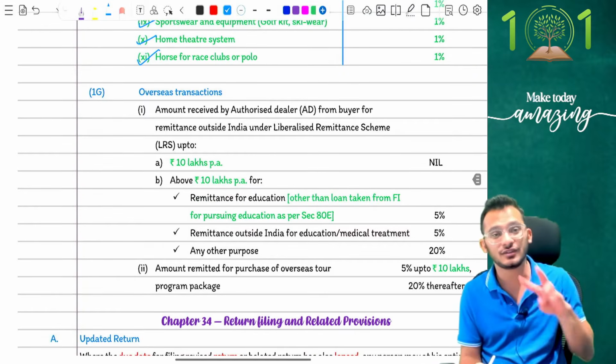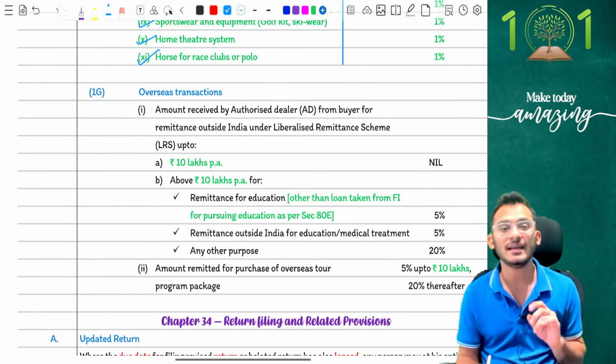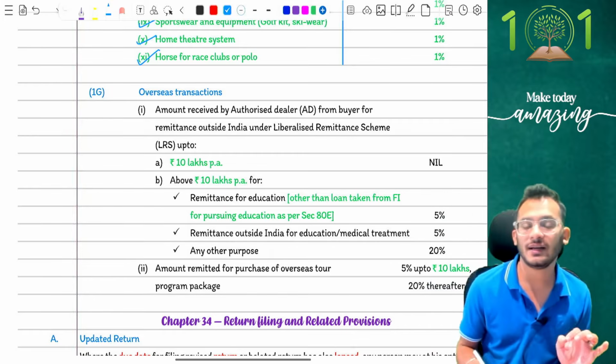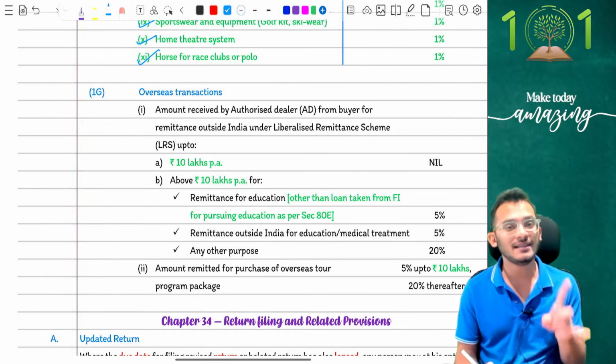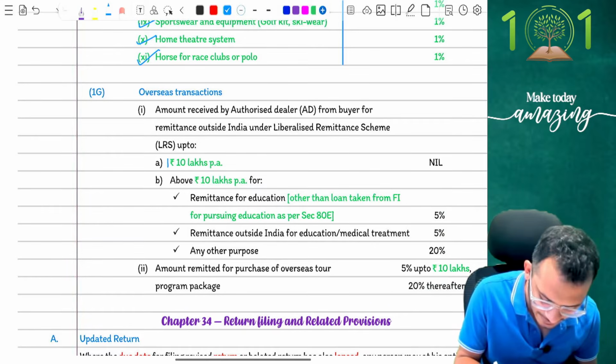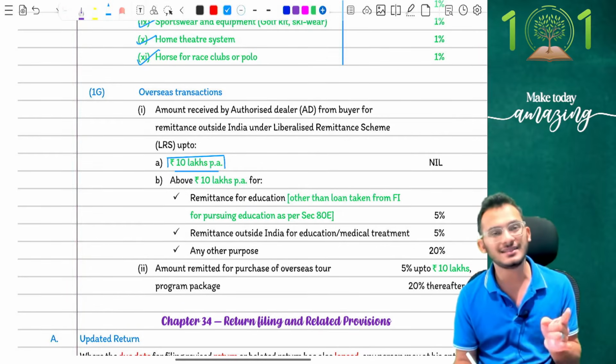Next is your overseas transaction, people. Now, overseas transaction has two very critical amendments that you have to keep in mind. Until last year, for overseas transactions, if you're going for anything other than an overseas travel package, TCS was only liable above 7 lakh rupees. Here, the limit has now increased and has become 10 lakh rupees, which means up to 10 lakh rupees, you will not be liable for TCS in an other than overseas travel package.